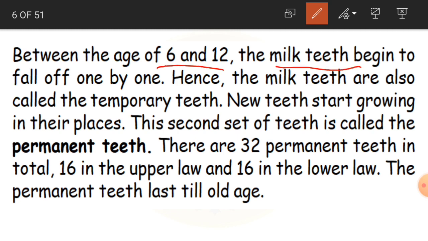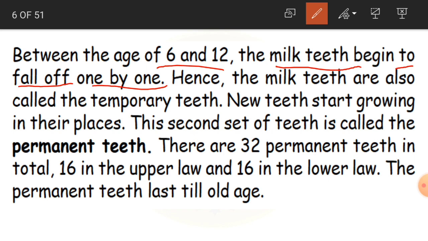The milk teeth begin to fall off one by one. So the first set of teeth we got when we were 1, 2 or 3 years old is going to start falling down one by one. When does this happen? When you are 6 years old. It starts from 6 years and will end by 12 years.